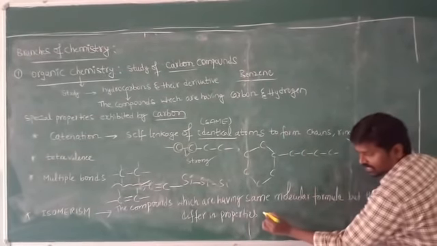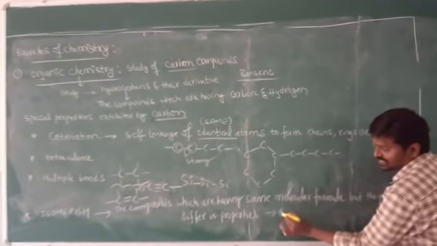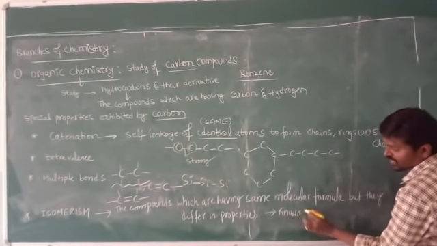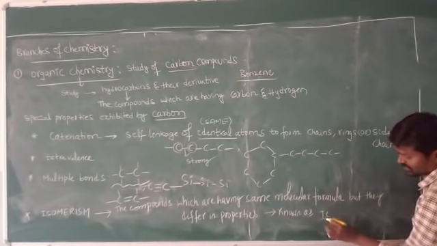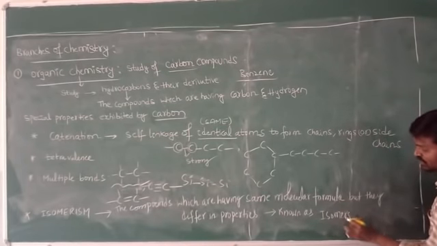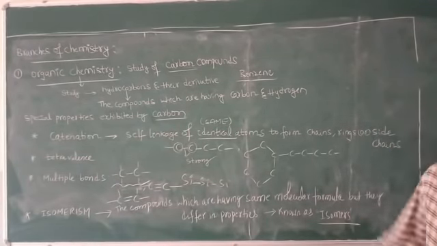They are known as isomers, and that phenomenon is known as isomerism.